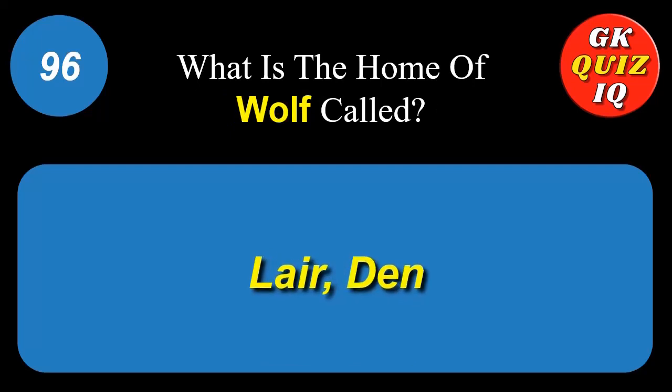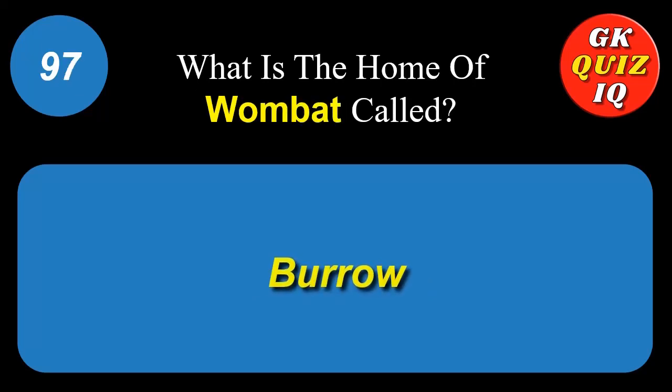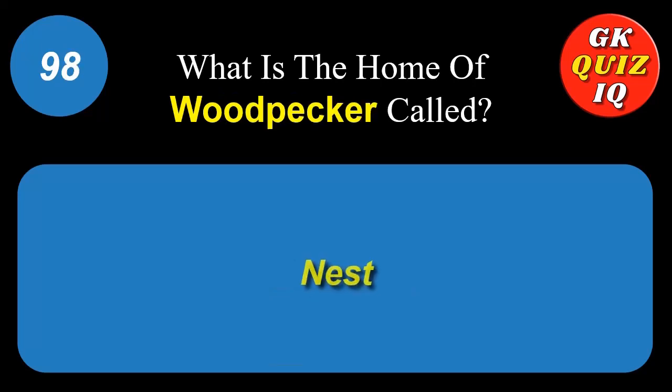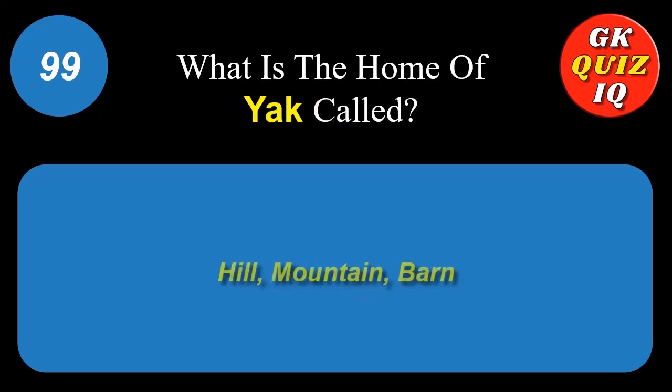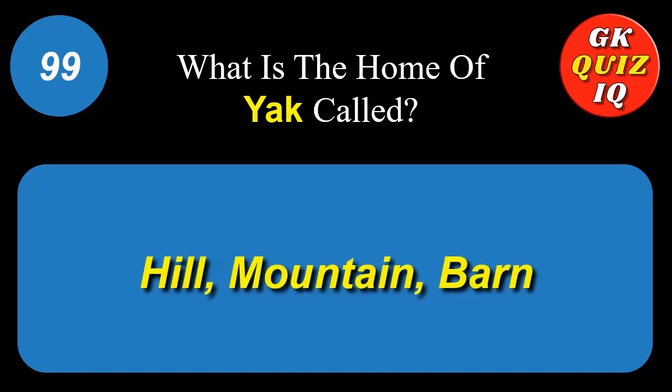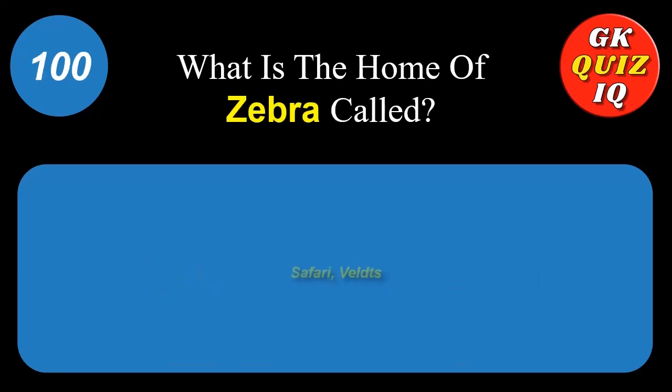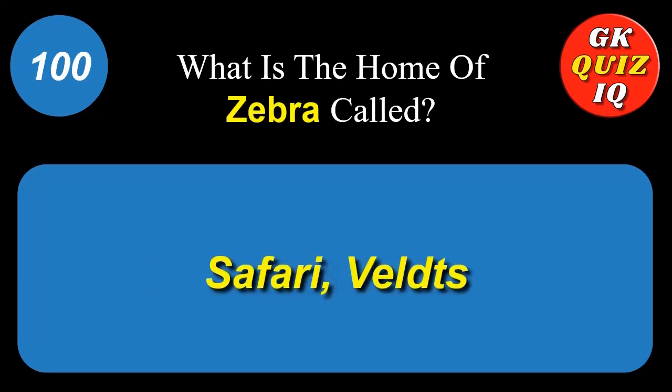What is the home of wolf called? Lair, den. What is the home of wombat called? Burrow. What is the home of woodpecker called? Nest. What is the home of yak called? Hill, mountain, burn. What is the home of zebra called? Safari, velds.